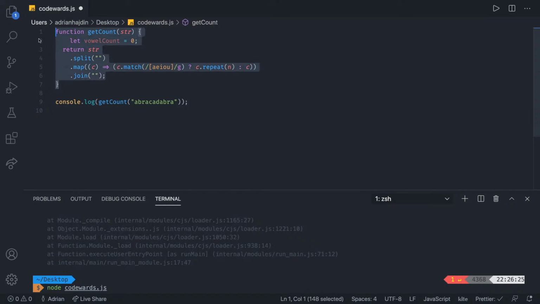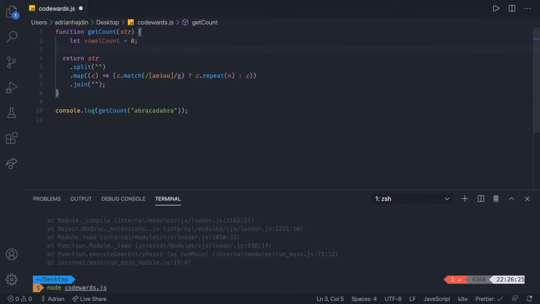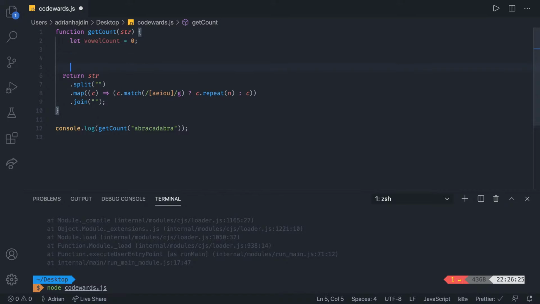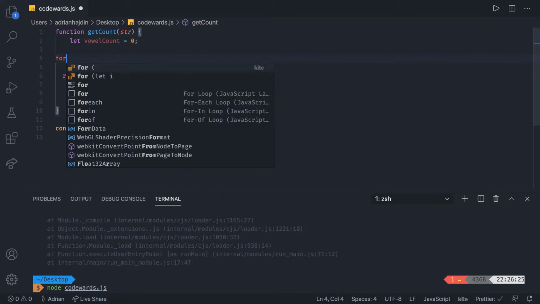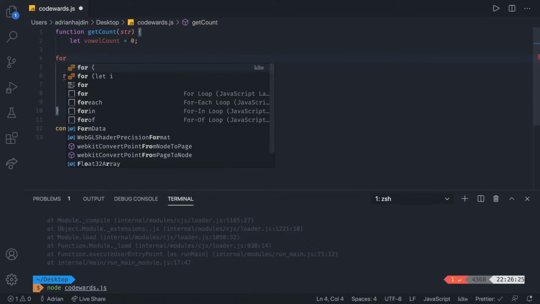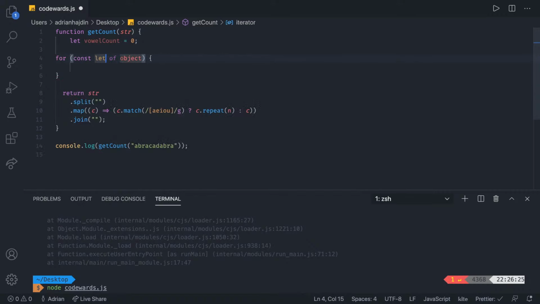But yeah, so let's try doing that one step at a time. So we have this regular expression, which I think is good. So we can loop over this whole thing. And then once we loop over it, we have the i. Let's use the for of again, because it's just a bit cleaner. We have the letter and we have the string.